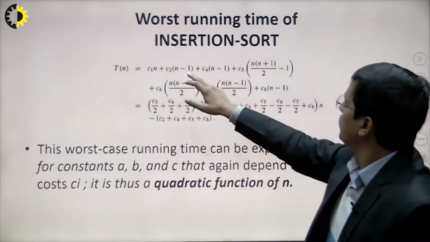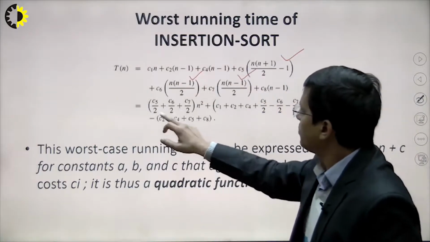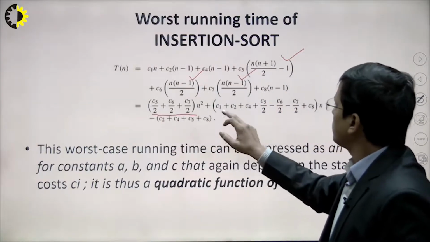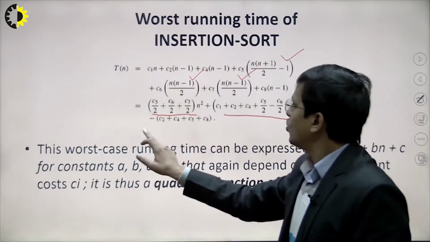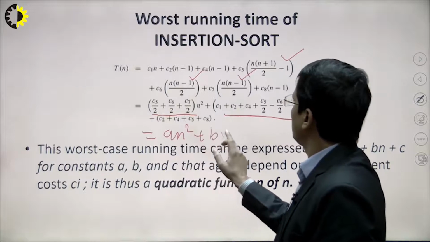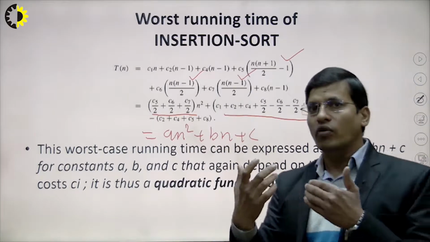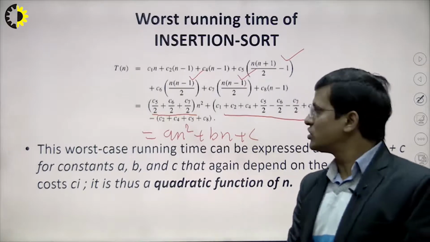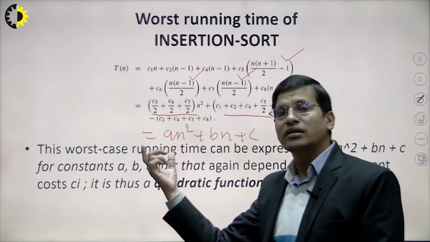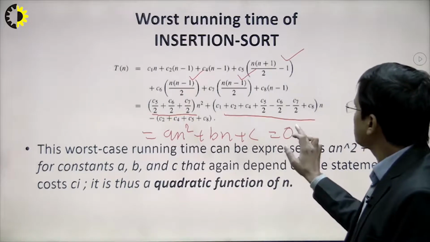So now we have substituted here, and we have also substituted here. Now we get this type of expression, right? This basically has n square coming, and here is also n. So overall, as we can see here, it is something like an square plus bn plus c. So this is the quadratic, right? So the worst case of insertion sort comes under the quadratic function. In this case, we'll see later on how it's coming n square.